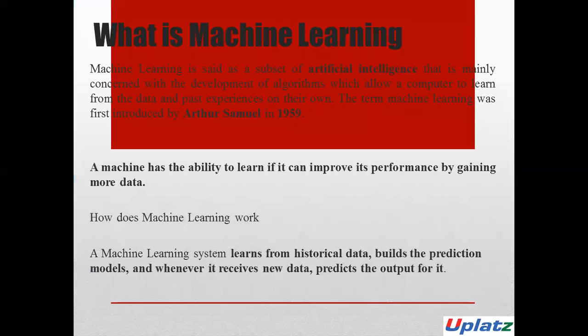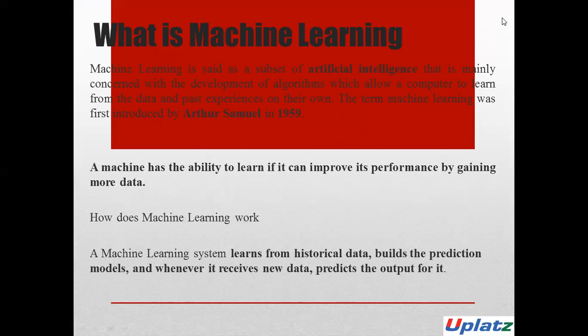So let's continue. Again, let's see what is machine learning. Machine learning is said to be a subset of artificial intelligence that is mainly concerned with the development of algorithms which allow a computer to learn from data and past experiences.